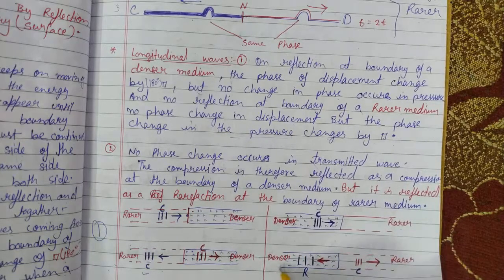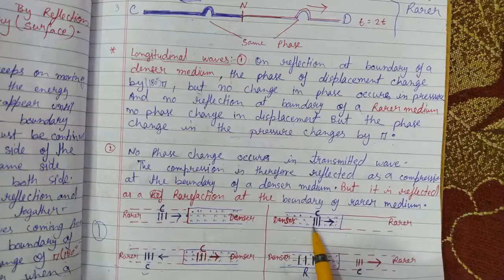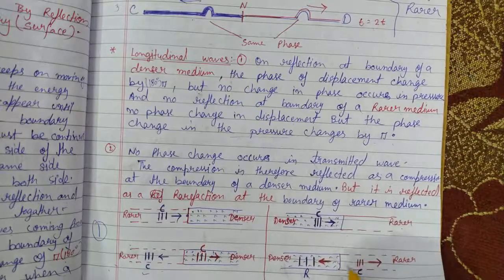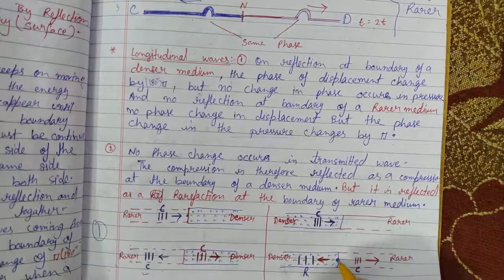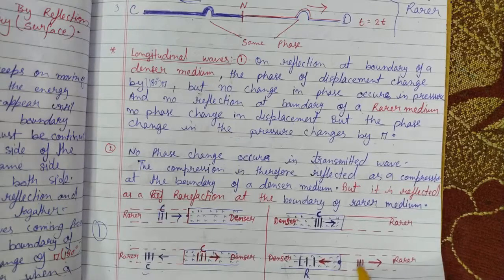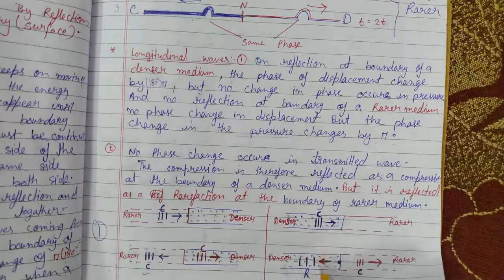But in the second way, when the wave travels from denser to rarer medium, after it is reflected back at the boundary, there should be a change of pi in the pressure. So this is a ray moving with its compression towards the boundary of the rarer medium. After incidence on the boundary of the rarer medium, we observe that it moves with a rarefaction, which means there should be a phase difference in the pressure.